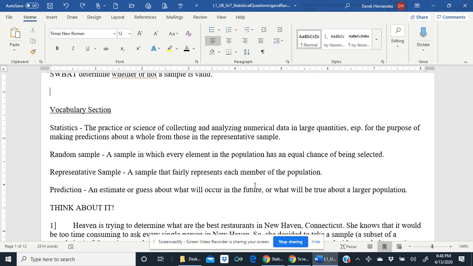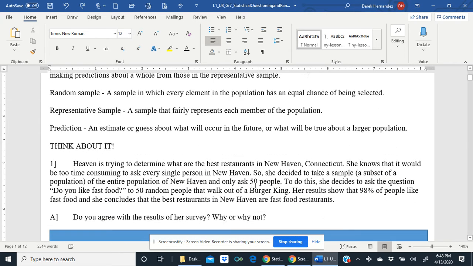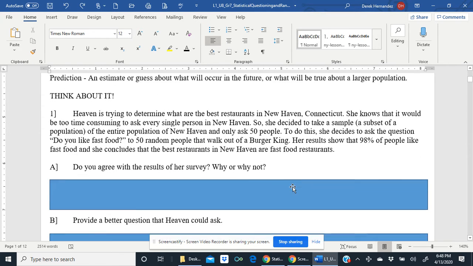Representative sample: a sample that fairly represents each member of the population. And finally, prediction. It's an estimate or a guess about what will occur in the future or what will be true about a larger population. So let's think about those vocabulary words as we work on the think about it.